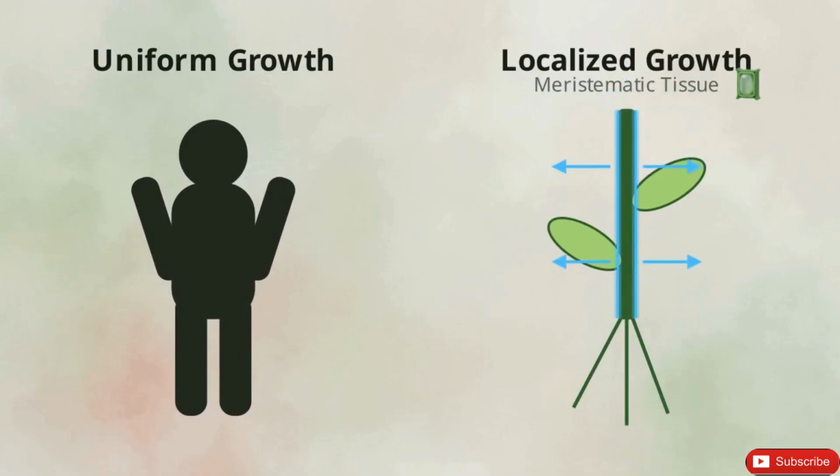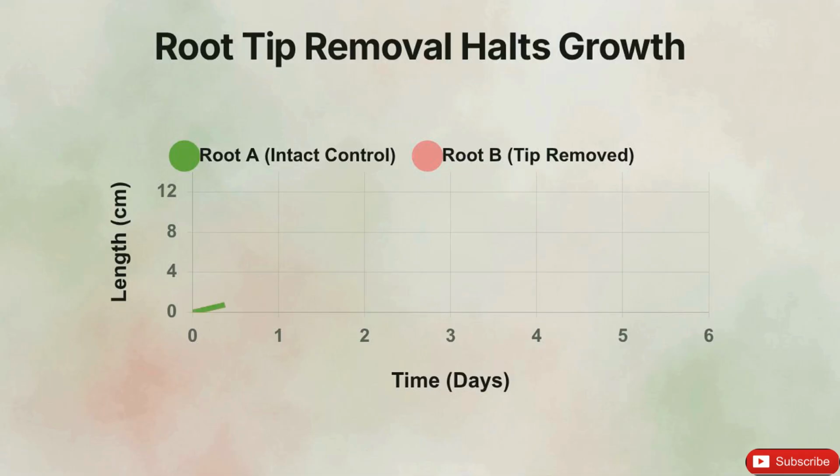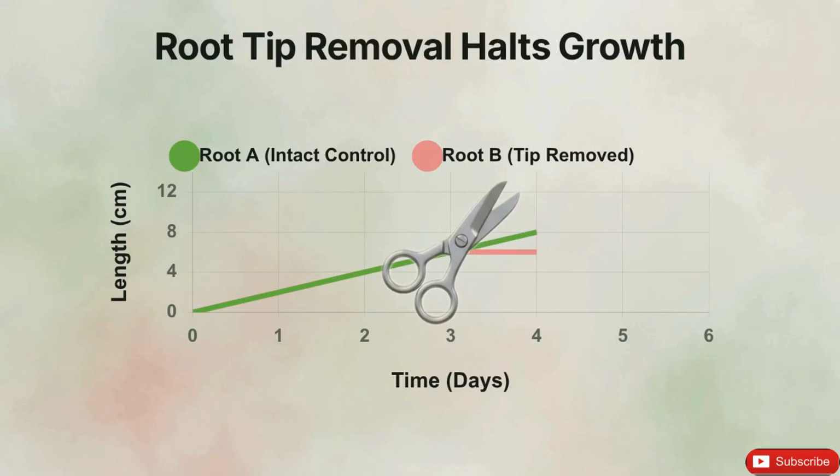Apical meristems at the tips increase length, lateral meristems increase girth, and intercalary meristems allow for regrowth. We can see this in action with onion roots. Root A grows steadily over time, but if you snip the tip of root B, growth stops instantly. This proves that growth is driven specifically by the dividing cells at the very tip.